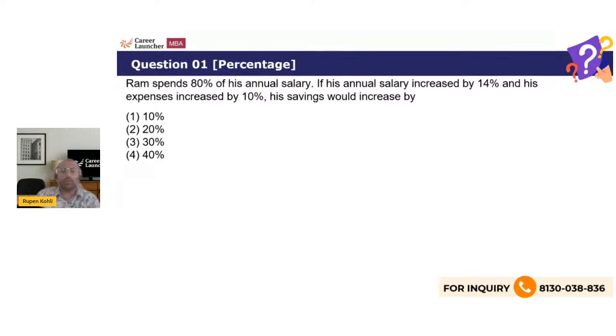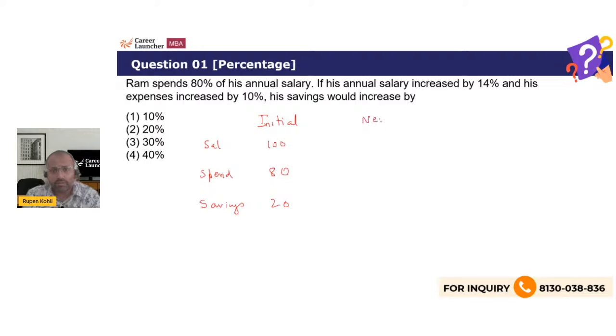Assume a value for that initial salary, and 100 is the easiest number in these kind of questions. So let's say that initially his salary was 100 rupees. Okay, how much was he spending? How much was his expense? 80 rupees. He was spending 80%. So how much was he saving? His savings were 20 rupees.